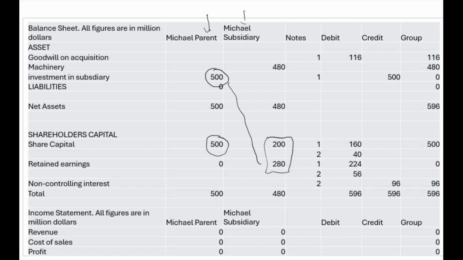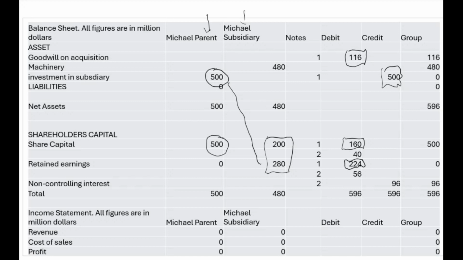So our first journal entry is to eliminate the investment and apply it against the share capital and retained earnings that were bought by Michael parent. So 500 million we credit, and we debit 160 million for share capital and 224 million for retained earnings. And the difference is 116 million, which is goodwill on consolidation.